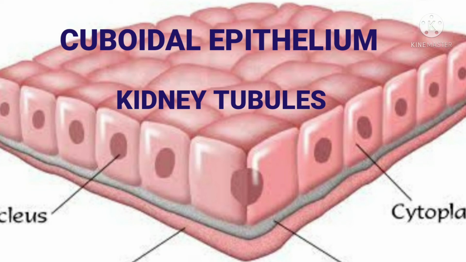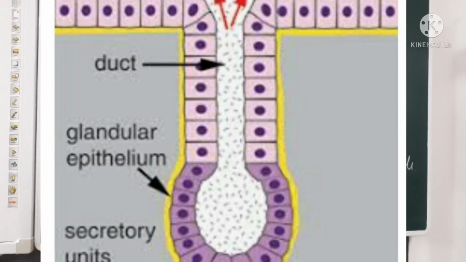And sometimes the epithelial tissues fold inward and there it forms multicellular glands. So such epithelial tissues are known as glandular epithelium. So in some cases, the epithelial tissues fold inwards and form multicellular glands. From those glands there are some secretions, so it acts as a gland. Such epithelial tissues are known as glandular epithelium. So these are the different types of epithelial tissues.